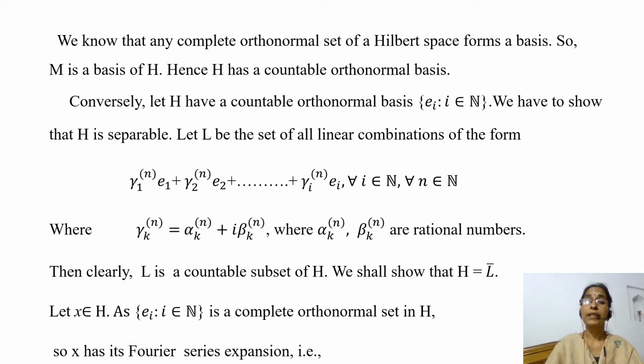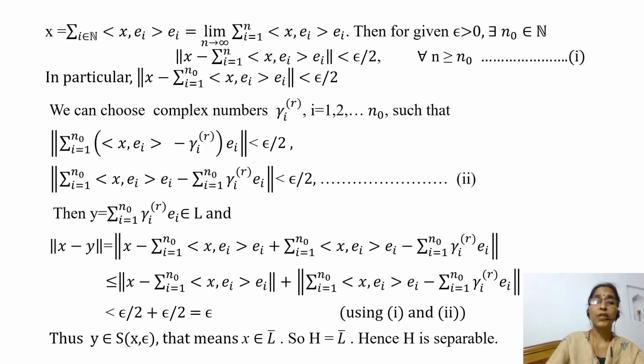Then clearly L is a countable subset of H. We shall show that H is equal to closure of L. Let x belong to H. As e_i, i belongs to N, is a complete orthonormal set in H, x has its Fourier series expansion: x is equal to summation over i belongs to N of inner product of x, e_i into e_i.